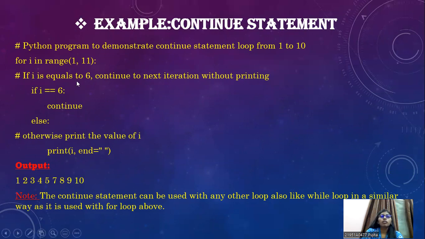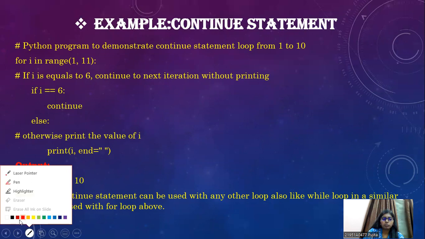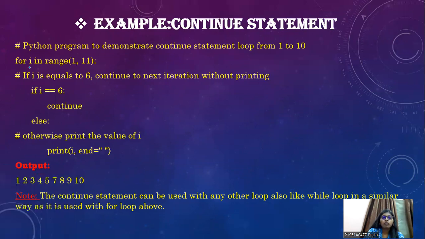Here, for i in range(1, 11): if i is equal to 6, then continue to the next iteration without printing.